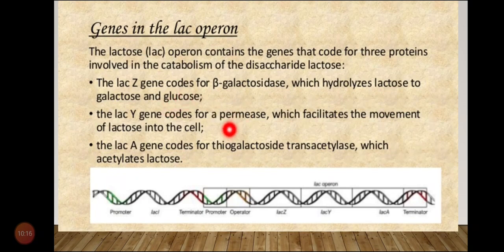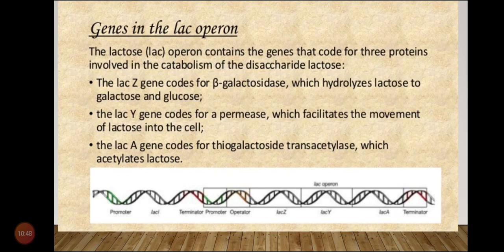Next is beta-galactoside permease. This permits the lactose molecules to enter the cell. It facilitates the movement of lactose into the cell. That means it allows the entry of lactose molecules in the cell. And the transacetylase acetylates lactose. That means it transfers an acetyl group from acetyl-CoA to galactoside. Okay, the functions of the three enzymes are clear.